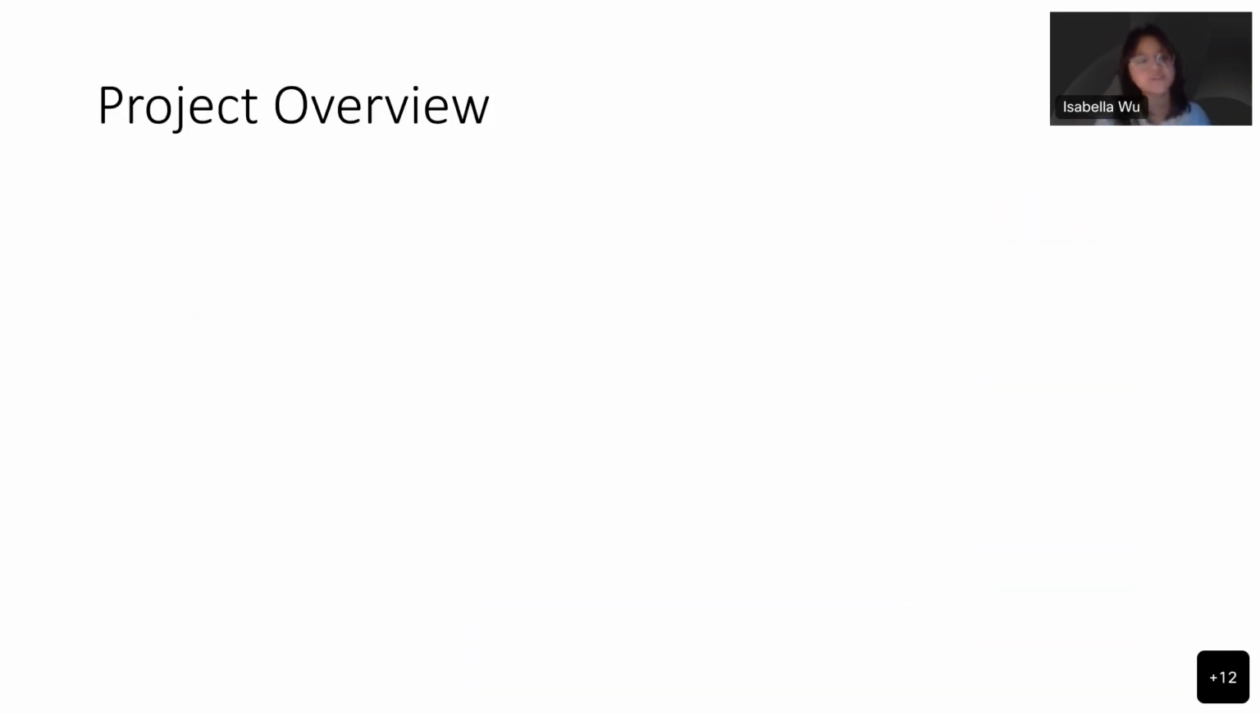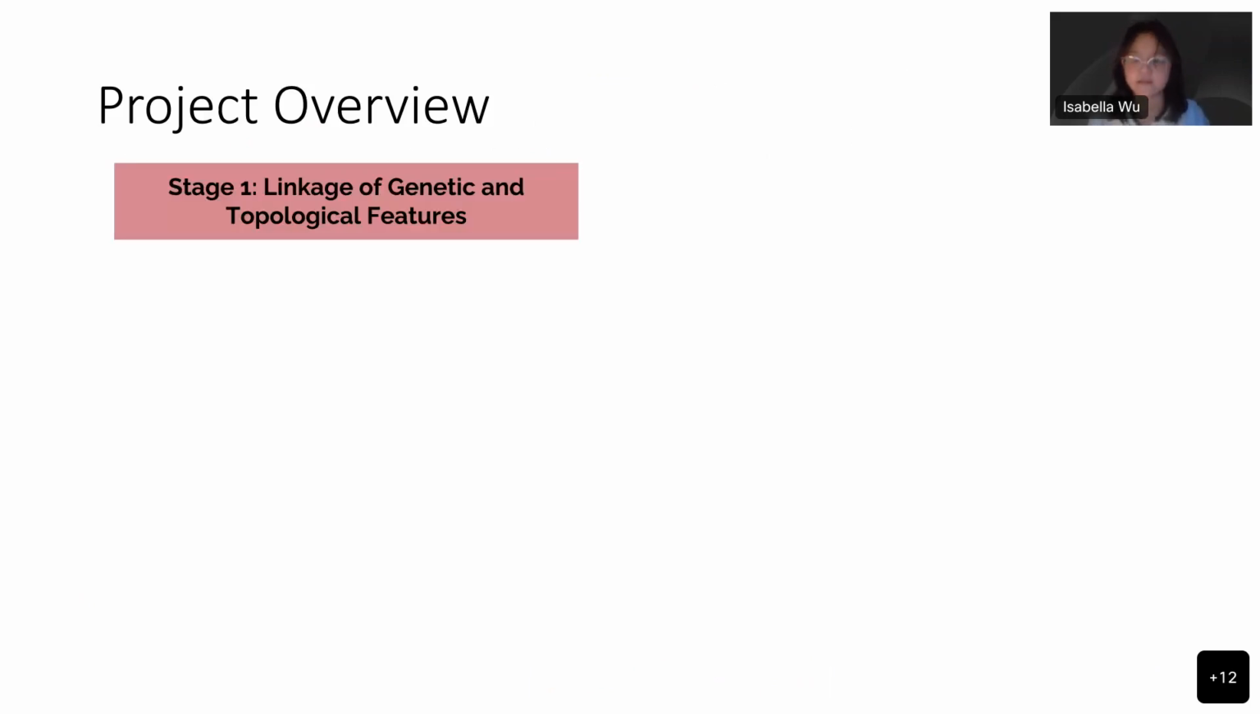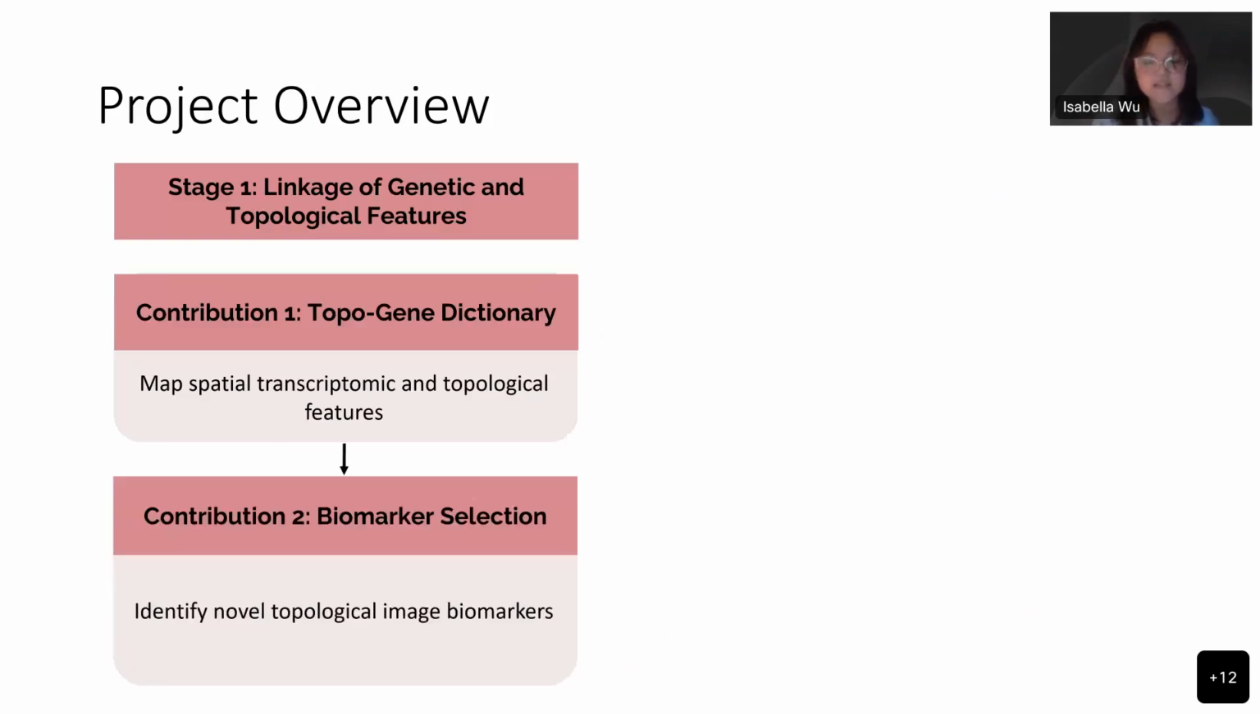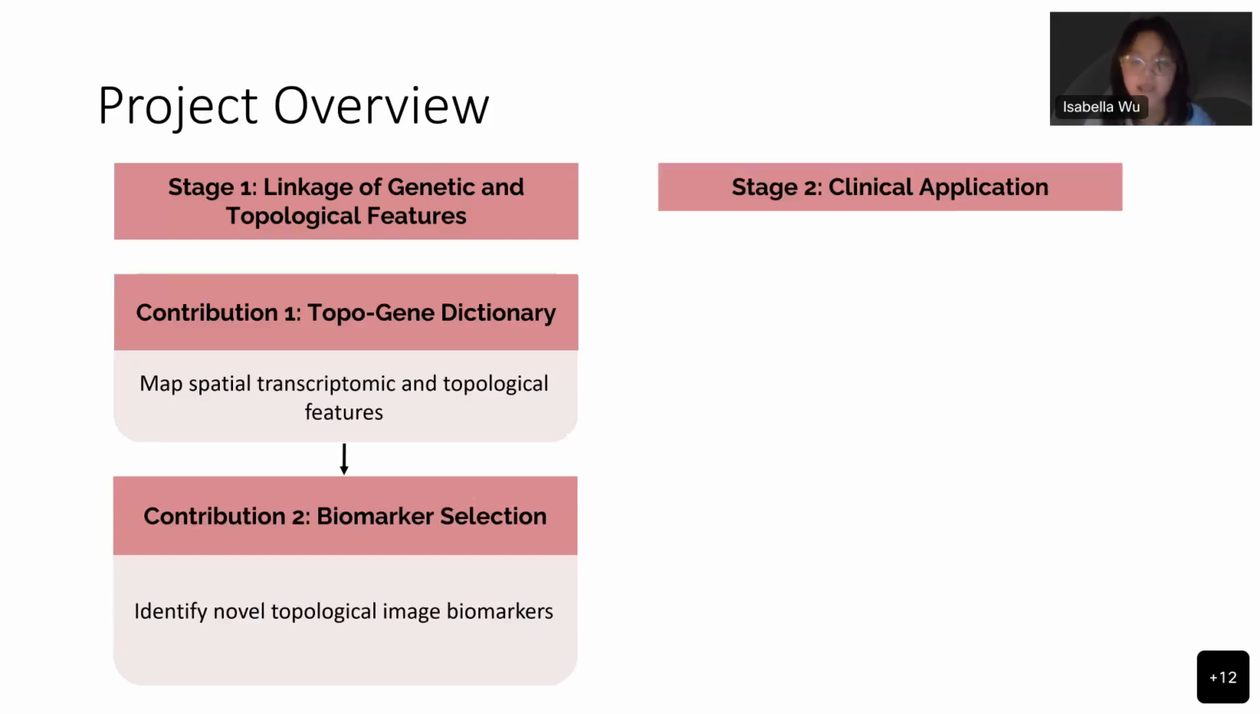This project has two main stages to achieve the objectives. In stage one, I directly linked topology and spatial gene expression through a topogene dictionary that maps them to each other. To the best of my knowledge, this is the first study that directly links topology features from cancer histology to gene expression from spatial transcriptomics. With the dictionary, I select the most prominent image topological features correlate with oncogenic genes as biomarkers and potential therapeutic targets.